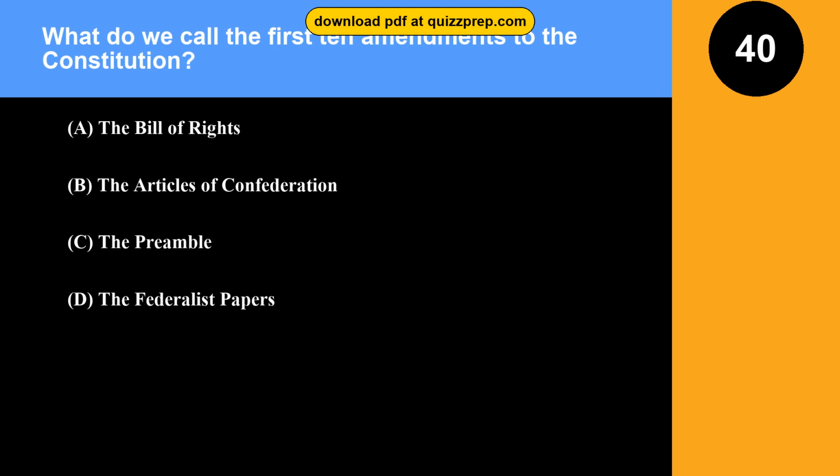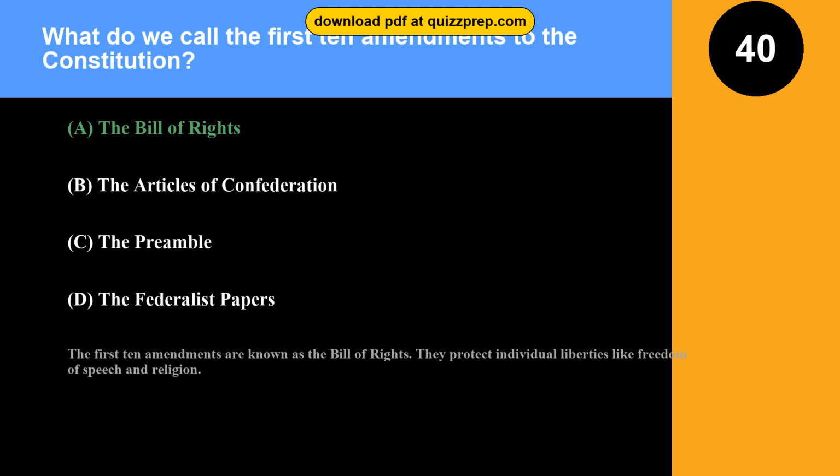Question 40. What do we call the first 10 amendments to the Constitution? Option A, the Bill of Rights. Option B, the Articles of Confederation. Option C, the Preamble. Option D, the Federalist Papers. The correct answer is option A, the Bill of Rights. The first 10 amendments are known as the Bill of Rights. They protect individual liberties like freedom of speech and religion.